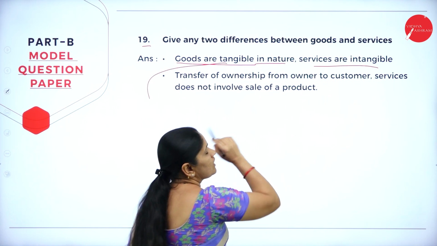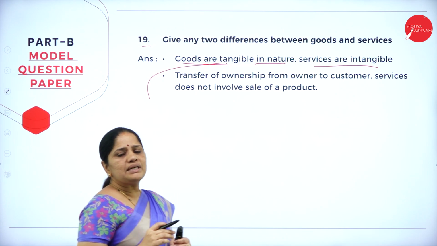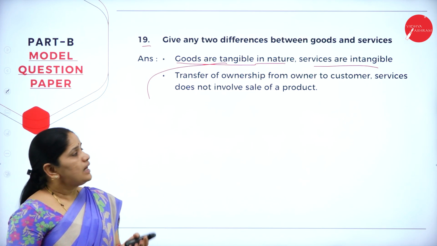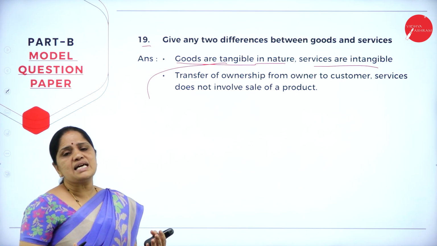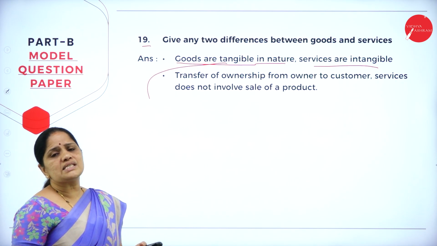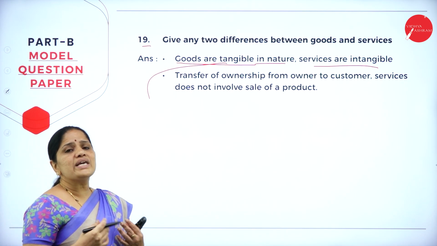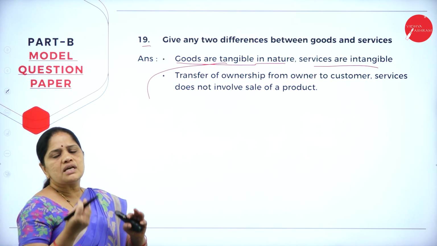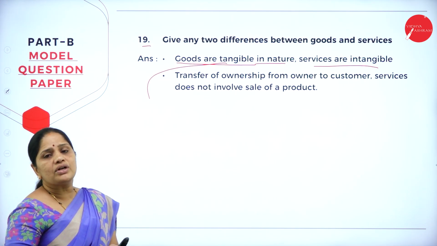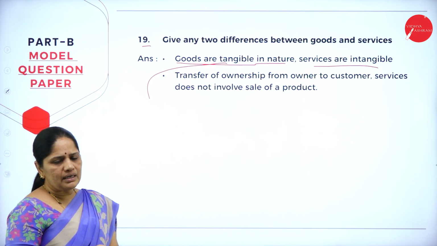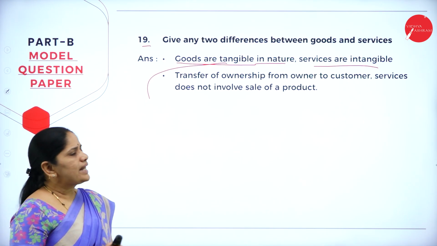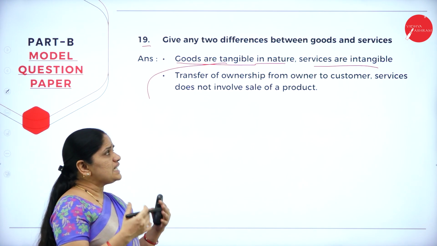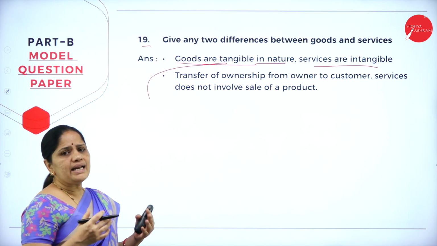Now what is the meaning of the word tangible? Tangible is something which we can see, but services are intangible. Why do we say services are intangible? Because we cannot see the service. Suppose, for example, banking services. The banker is giving the payment for a check. So you can just receive the money, but you cannot see that. So this is intangible. Services are intangible.